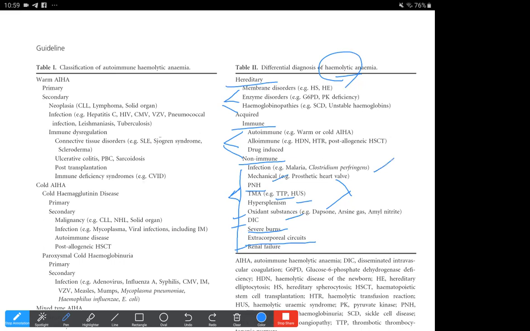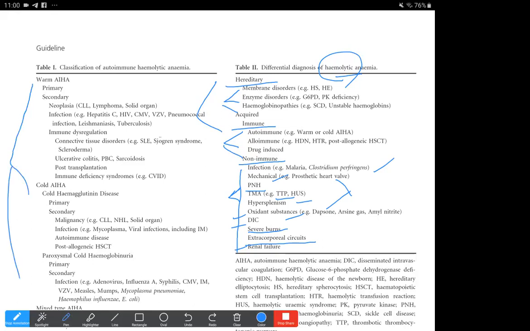So hemolysis is basically a broad term. It could be hereditary or acquired. In hereditary we have the membranopathies, enzymopathies, and hemoglobinopathies, and in acquired there are the immune and the non-immune causes. We need to rule them out in history. First we need to document the hemolysis, then find out whether it is autoimmune or not. Once we've documented the autoimmune nature of hemolysis, we need to rule out the causes for warm, cold, or mixed type of autoimmune hemolytic anemia.